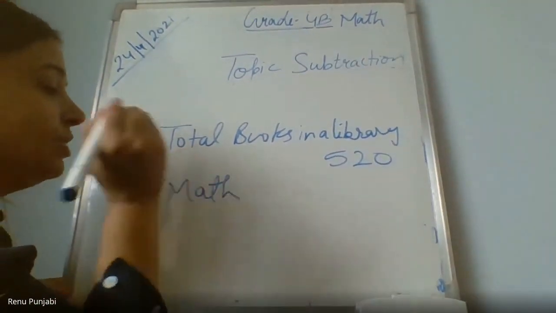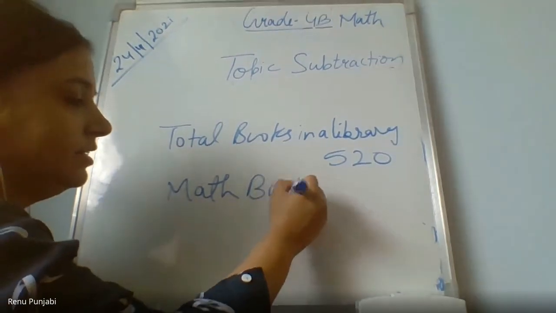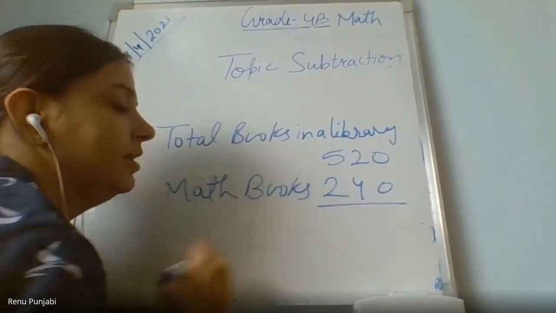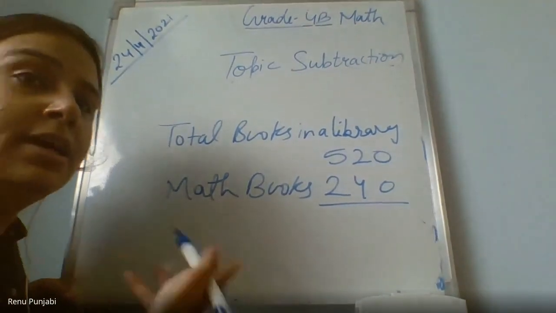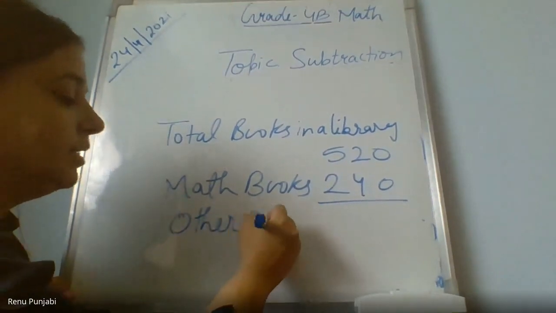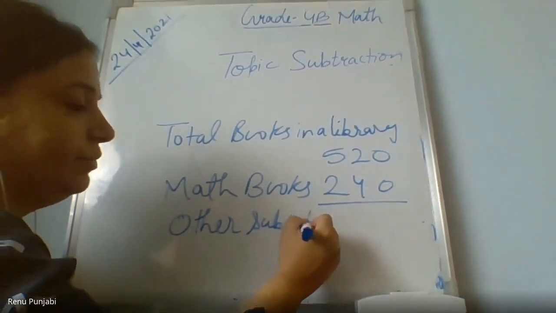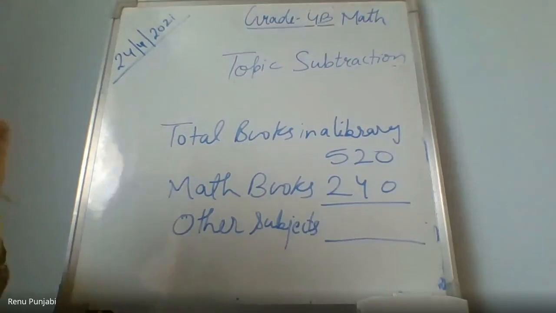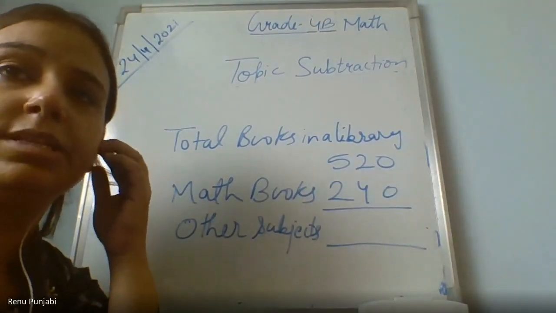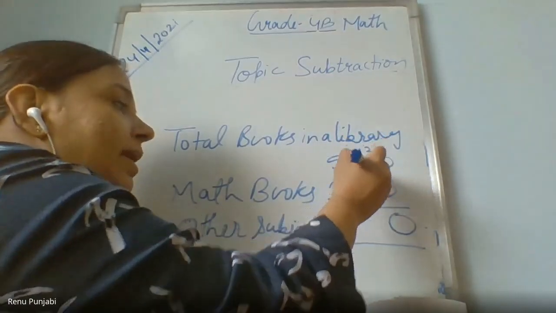Out of the total, maths books are 240. How many other subject books are there in the library? Find the other subject books. 280. 12 minus 4 is 8. So 280.